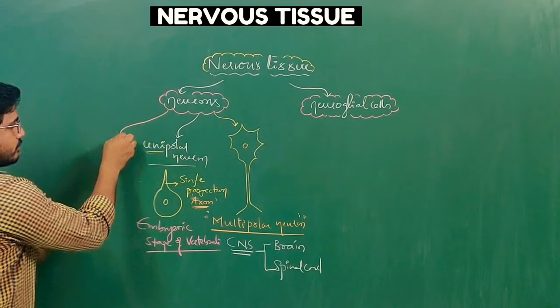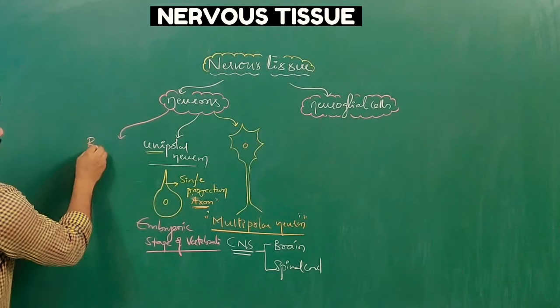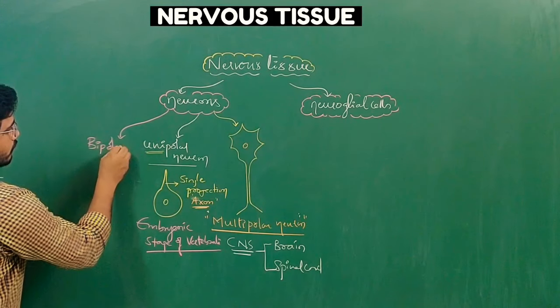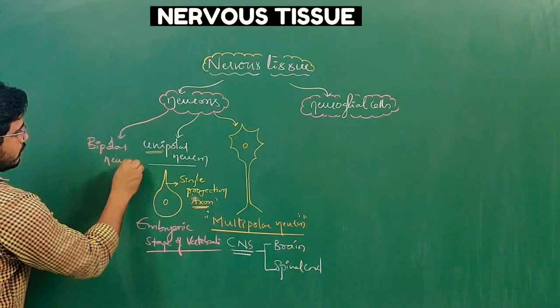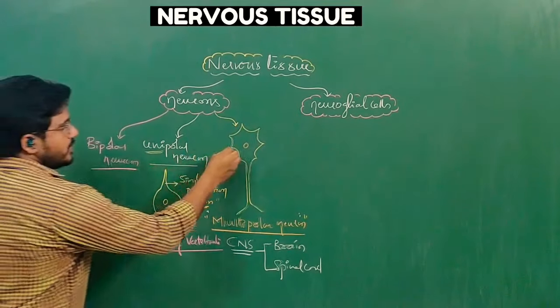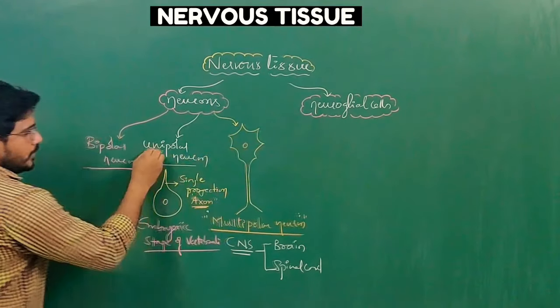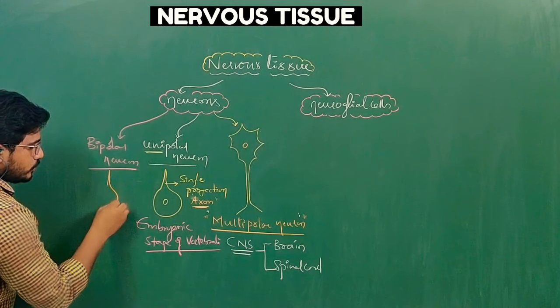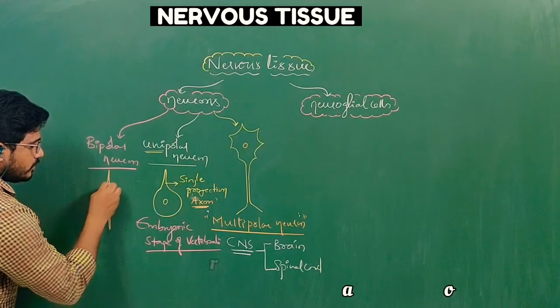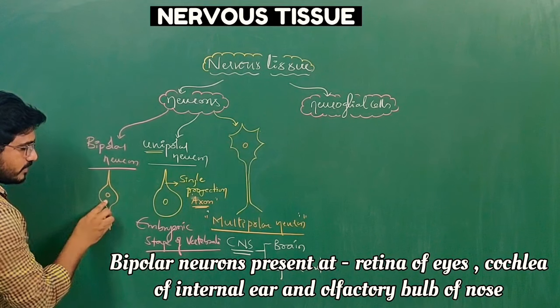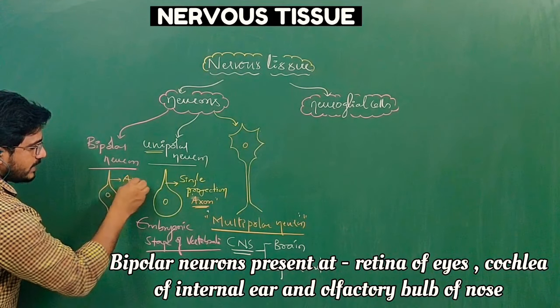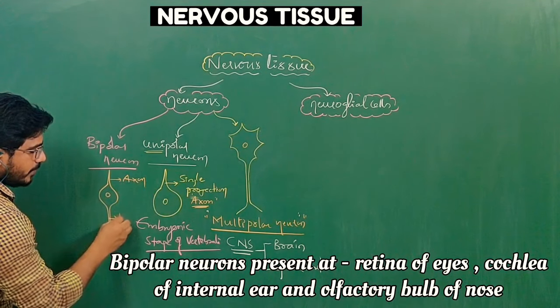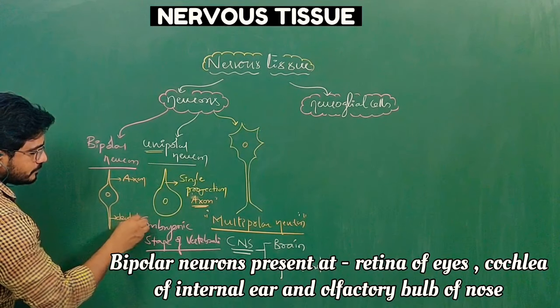Next one is the bipolar neuron. So multipolar neuron means many projections, unipolar neuron means a single projection, and bipolar neuron means two projections. So two projections are there here. This is the cyton, and one will act as the axon, and the other one will be a projection or dendrite.